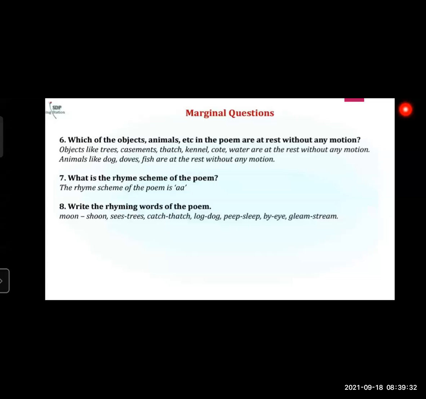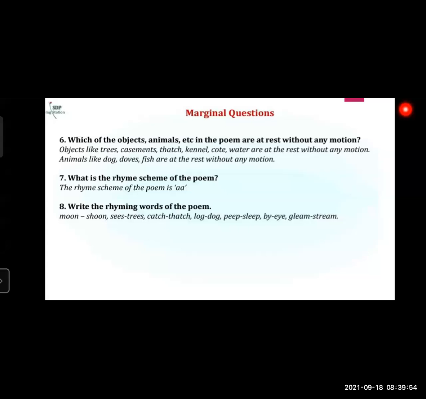These are objects, some animals and birds that are stable in one place. Casement means window, thatch, kennel means dog's house, court means bird's house or nest, then water, and also trees and fruits, and the dog, doves, fish.